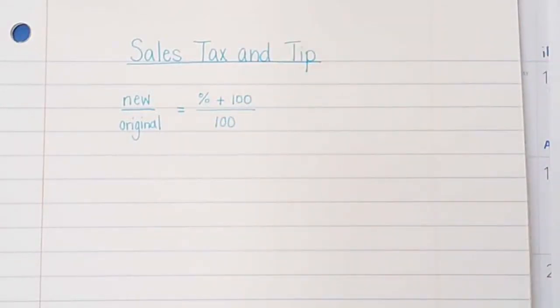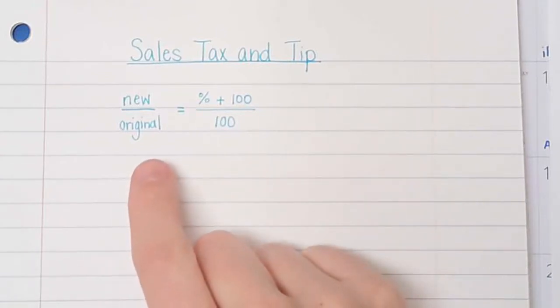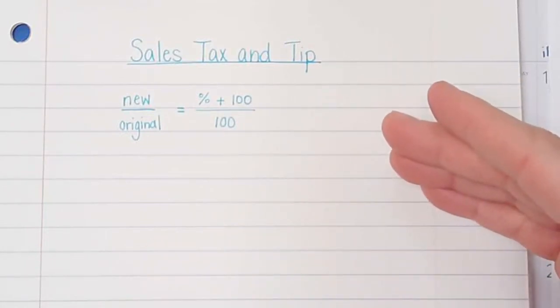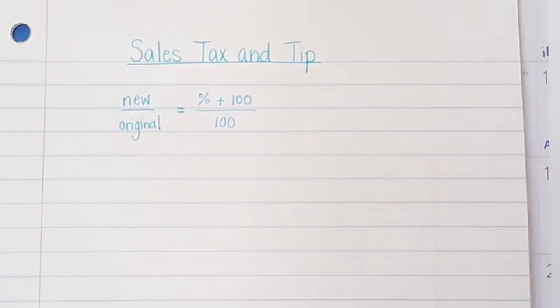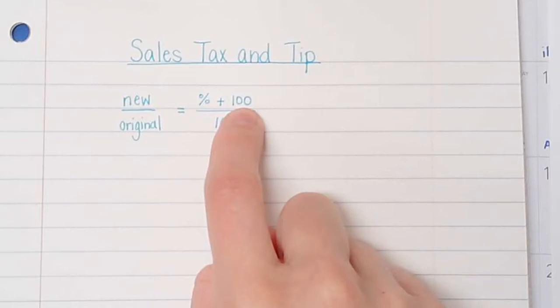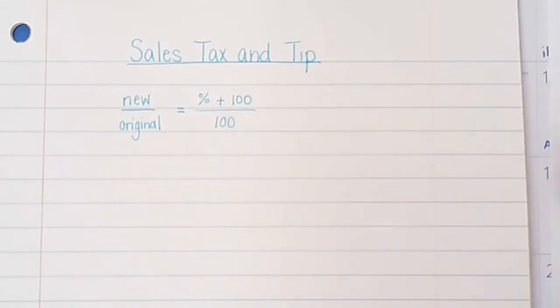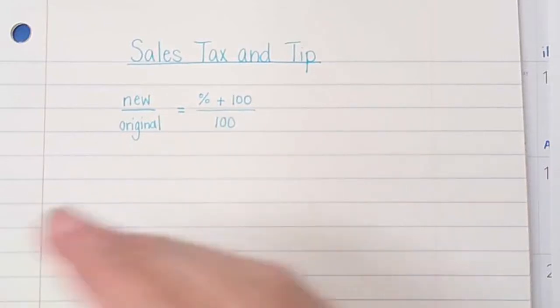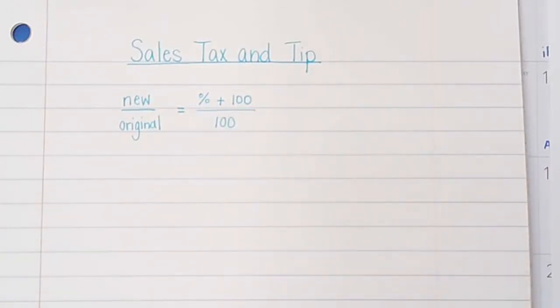Now the reason we have the percent plus 100 is because, for example, for your food, you're paying 100% of that bill, and then you're paying an additional amount to include the tax and the tip. So it's not like you're taking anything away. So once again, you're paying 100% of your bill. It's not like you can just pay for your cheeseburger and not pay for your fries and drink. You have to pay for everything. So you pay for 100% of the bill, plus you pay for the percent that is your sales tax or tip. So that's why we have that plus sign right there. We're going to do a couple examples, and then we'll keep doing this tomorrow as well.